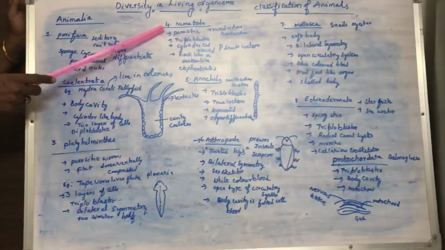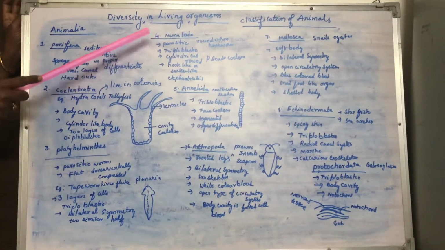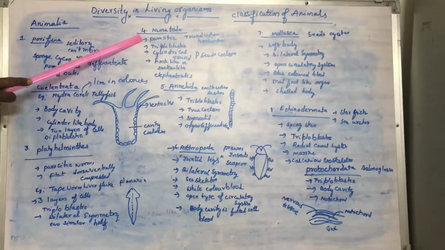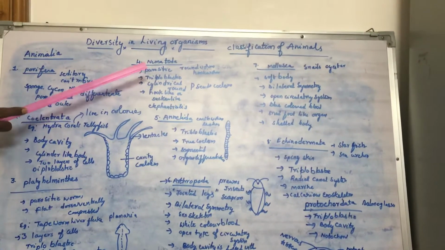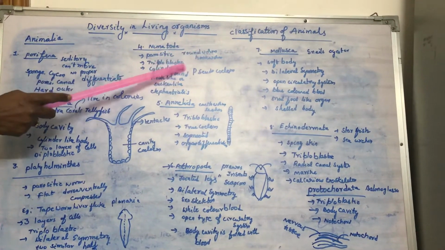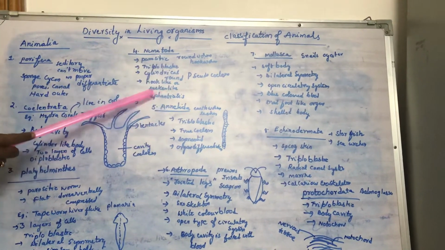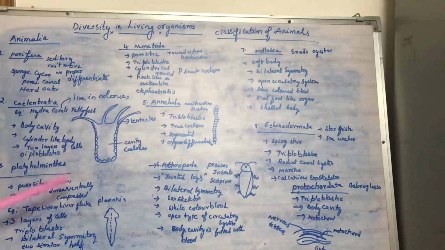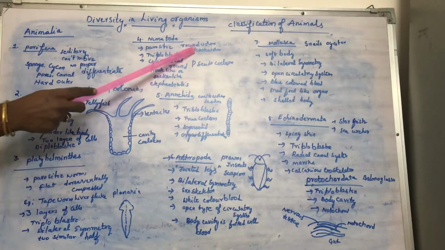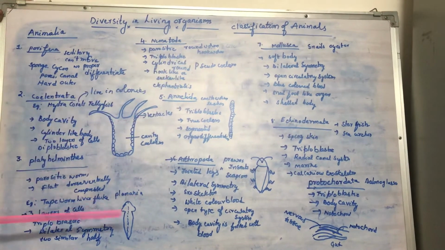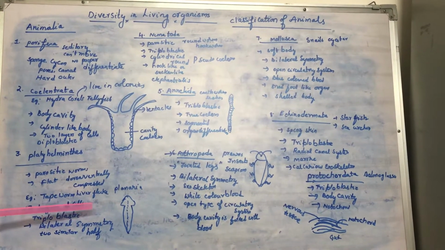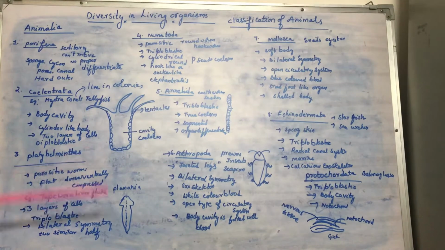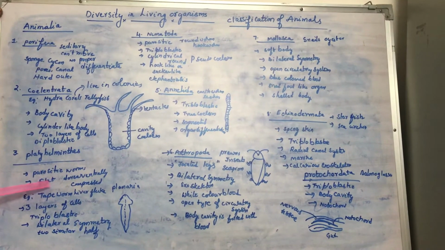Now the next major group is Nematoda. Even Nematoda are parasitic, that means they cause diseases. They are round in shape, cylindrical or round, and they have hook-like or sucker-like structures at the end of their body. Even Platyhelminthes also have hook or sucker-like structures. With the help of these hooks or suckers, they get attached to the body part. They live mostly in the intestine.